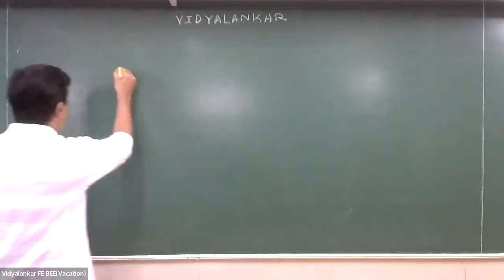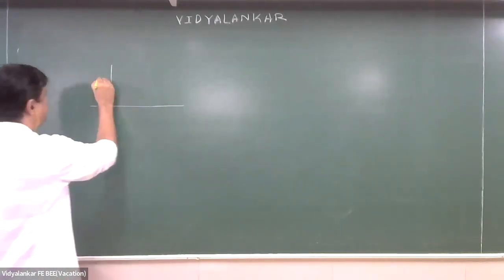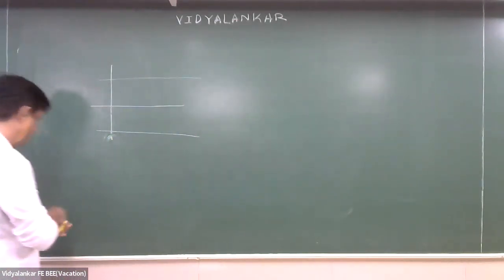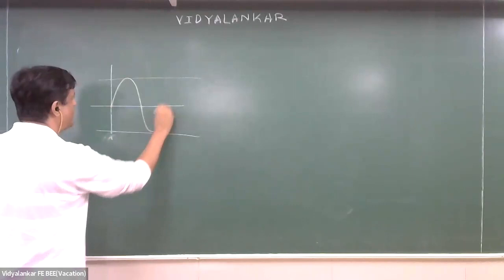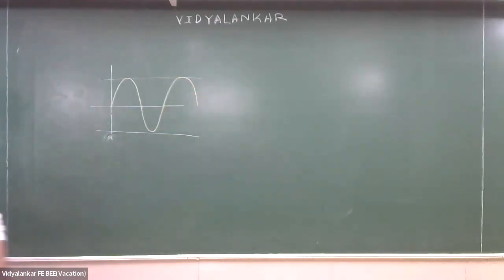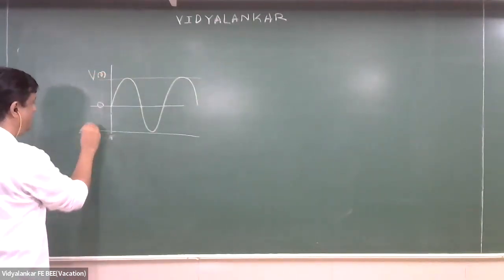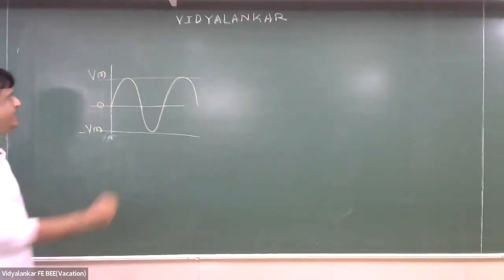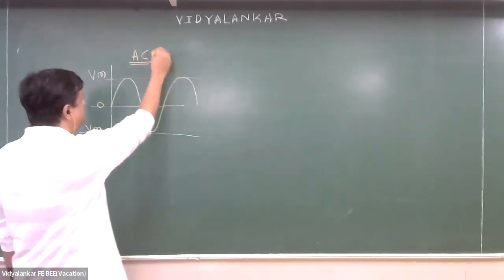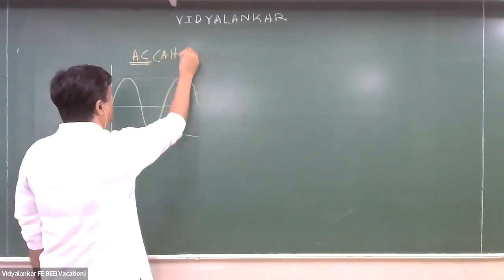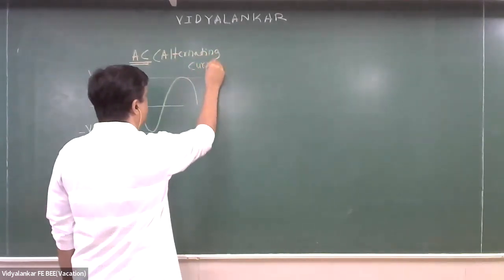तो बच्चों, tell me, which type of supply is this? Alternating supply. Very good. So can I say this is AC? Okay, what AC stand for? Alternating current. Very good.